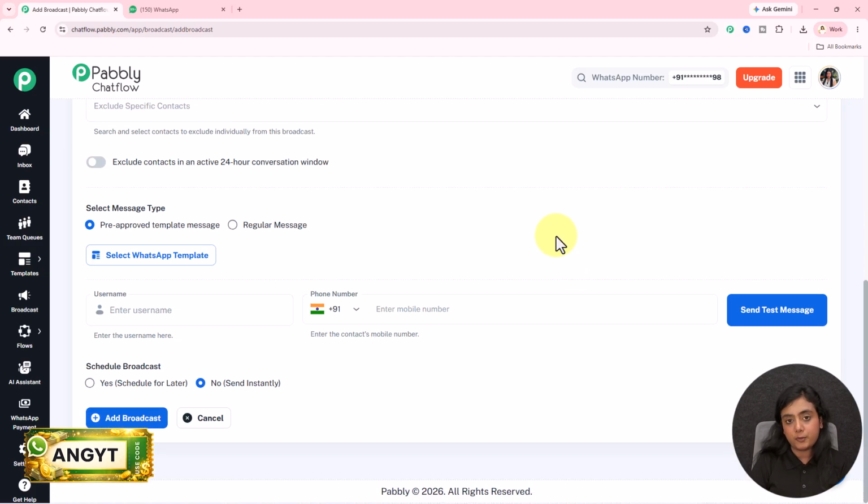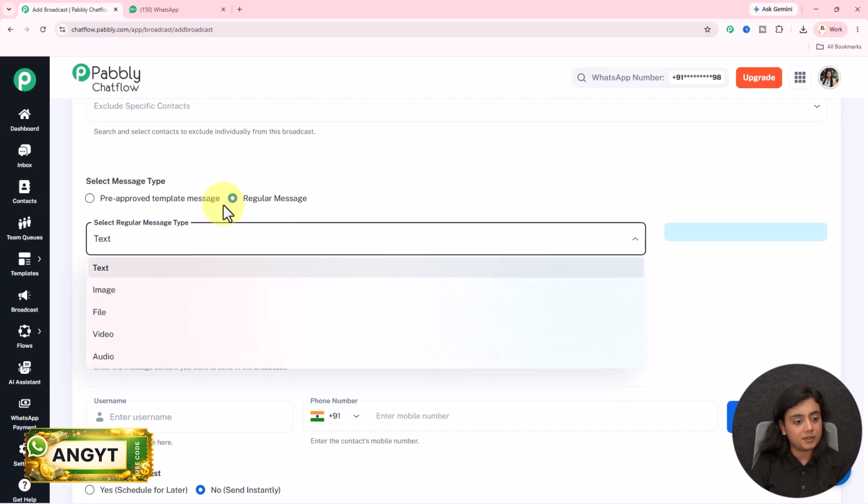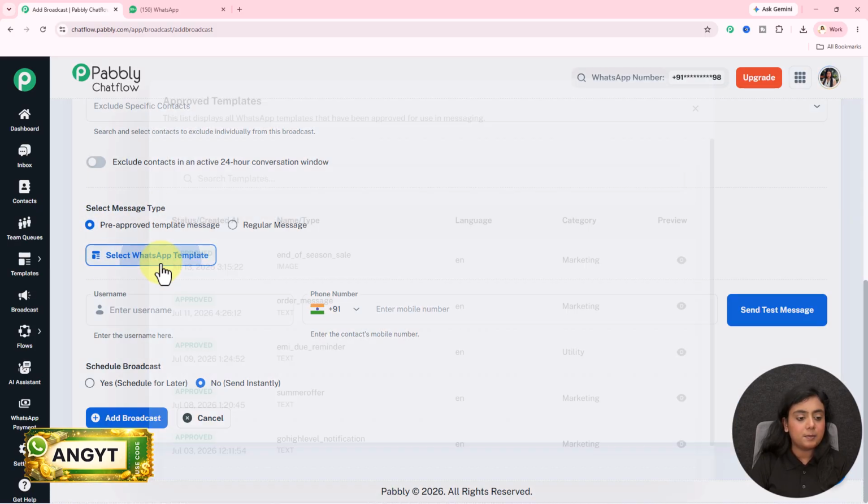Now you have two options. Either you can select a pre-approved template that you've created that has been approved from Meta's end, or else you can enter a simple regular message right over here with the header type directly. Okay, I will select the pre-approved template from here.